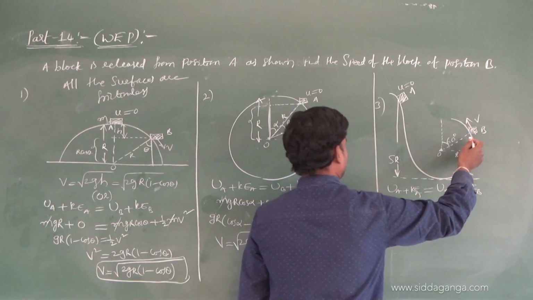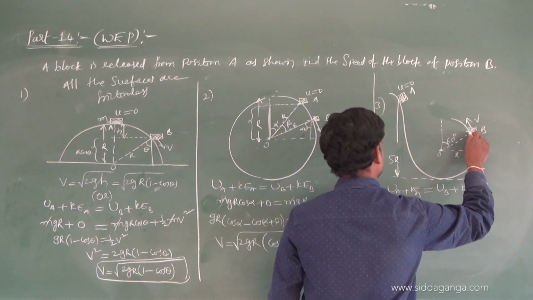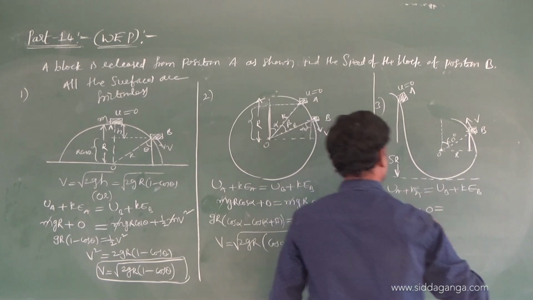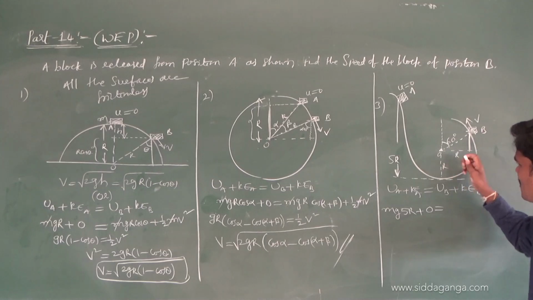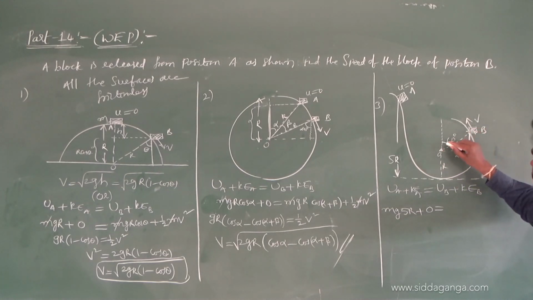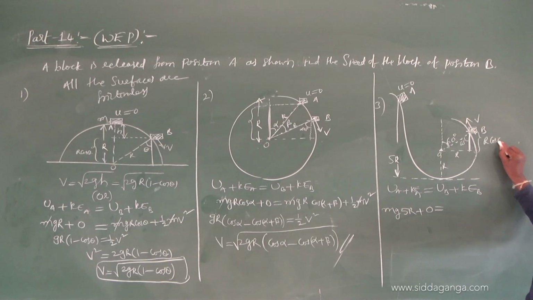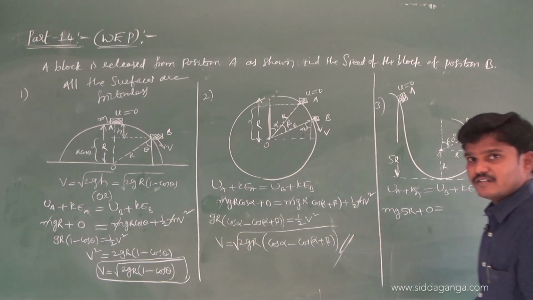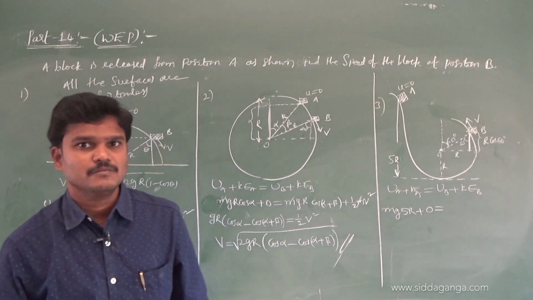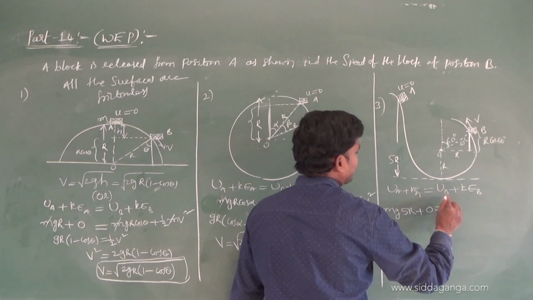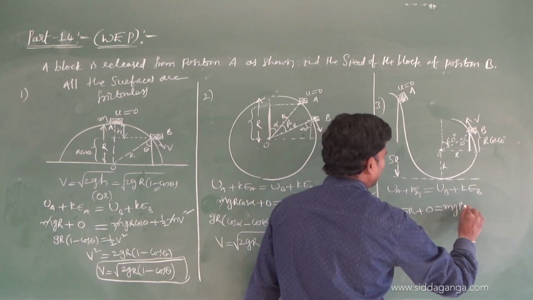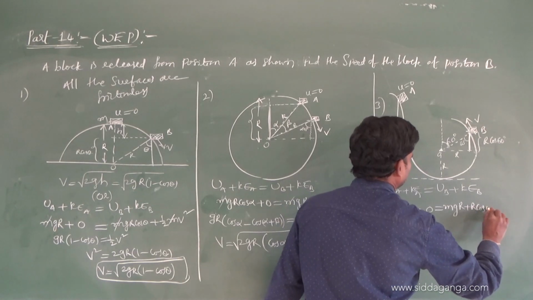UB. Yeah, this is at what height? Just this height. This side, this one, this height. And see, this is r. And this one, if this is 60, what about this? 60. Then this height is r cos 60. Right side is visible. R cos 60. So UB is mg into r plus r cos 60.